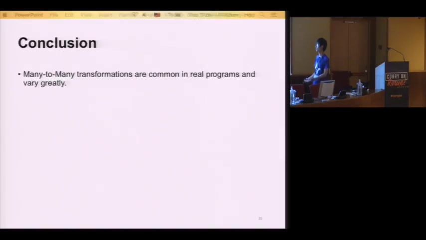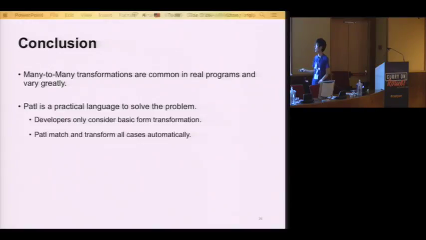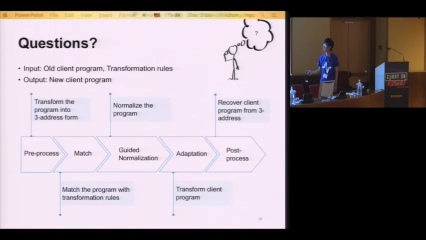So this is our conclusion. What we solve is many-mapping relations, which is very common and varies greatly in user code. And Paddle is a practical language to solve the problem. Developers will only need to consider basic transformation rules as if they all appear consecutively, and Paddle will magically transform all the cases automatically. And the developer is happy. Thank you. So this is the pipeline. Feel free to ask questions.